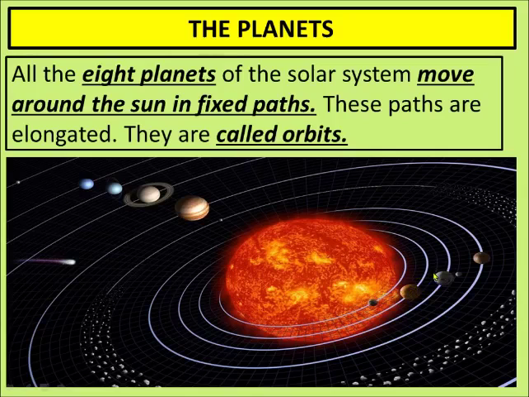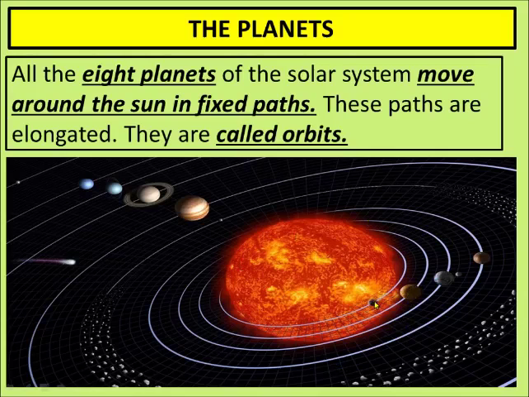What will happen if these planets change their track or their route? What will happen? They will collide with each other. They will hit each other and there will be a blast, and it is not safe for the planets. So they keep moving around the sun only on their own path.